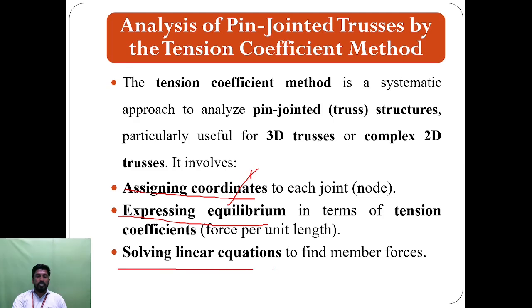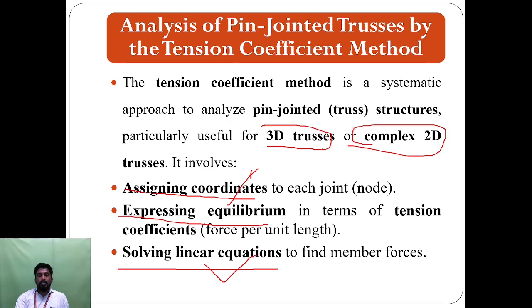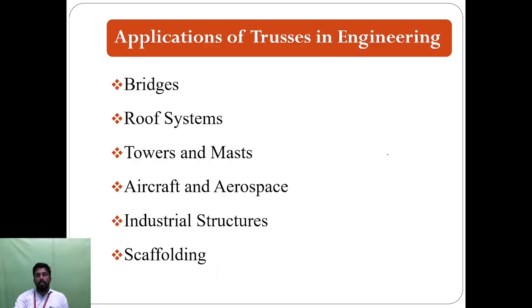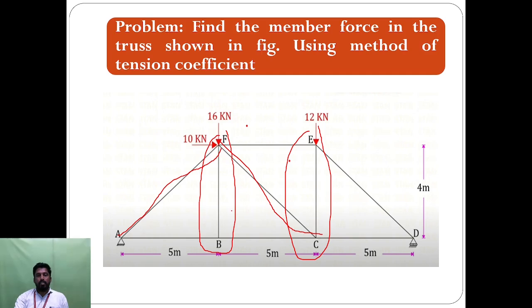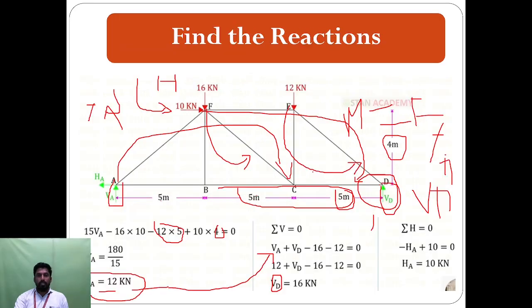Next, solve the linear equations to find how much force is acting on the members, which helps to find the forces acting on the body easily. It is used for 3D trusses as well as 2D structures. This method is applicable to 2D or 3D structures. So this is the procedure to find the member forces for particular sections. Almost we have completed the problem, and it is very easy to find the members.